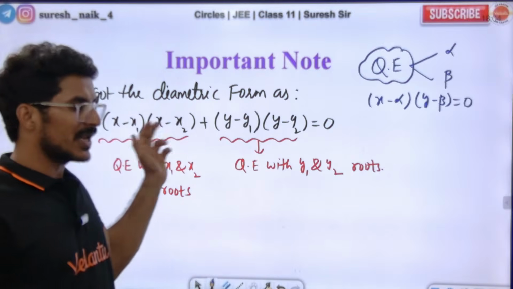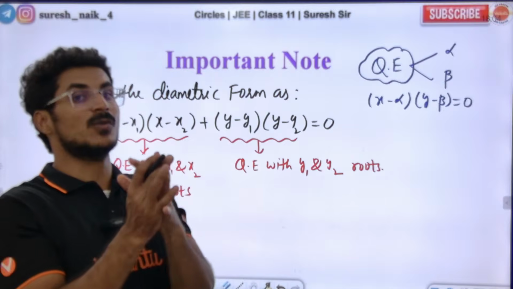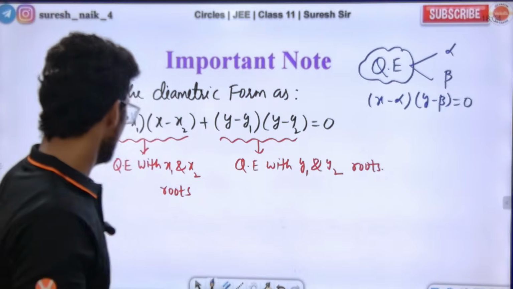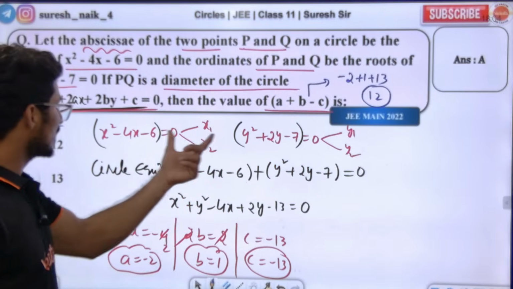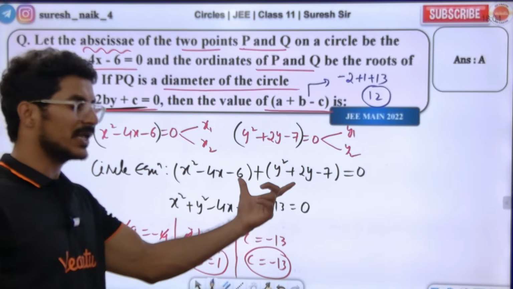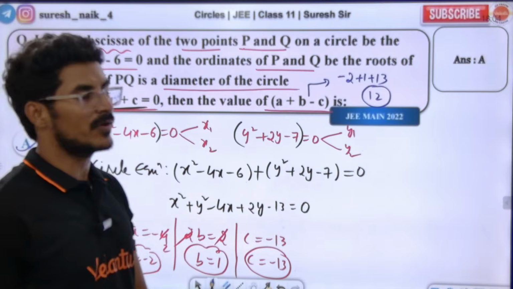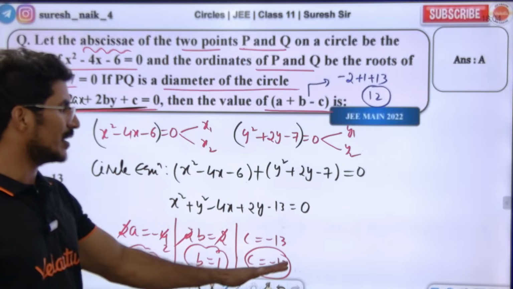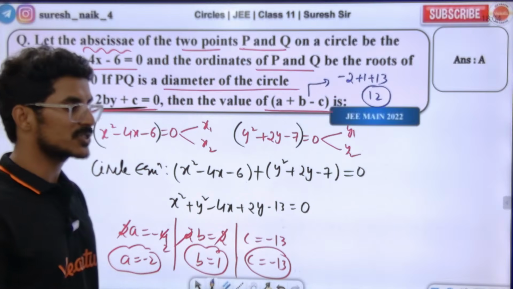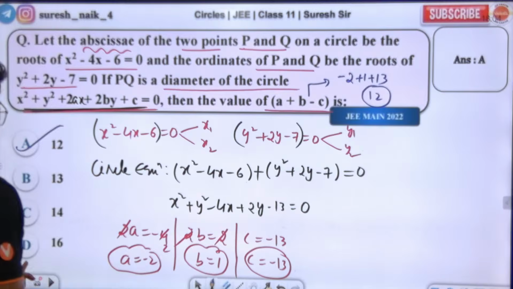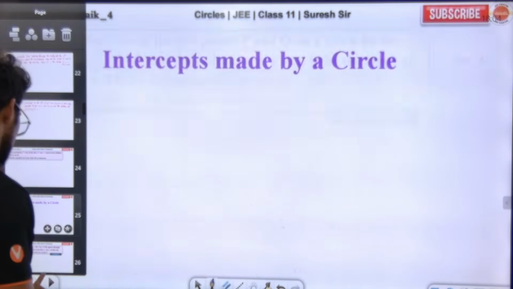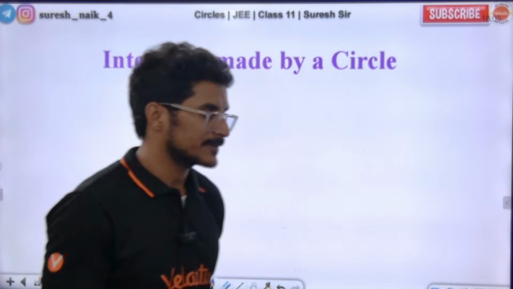If we sum both of these, what do we get? The diametric form of a circle. If we add these two quadratics, we get a circle equation in diametric form. If I compare this equation with the standard one and substitute the a, b and c values, we get minus 12, so 12 is coming. Yes or no? Yes. Next concept.